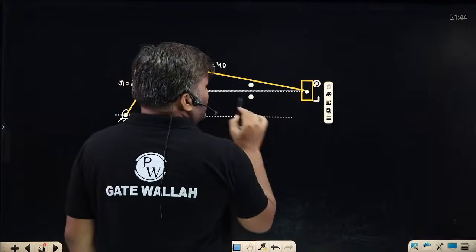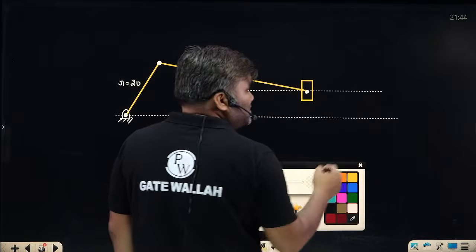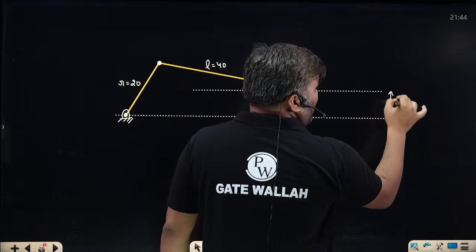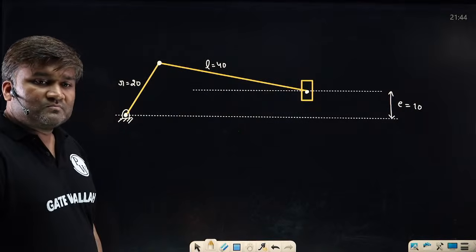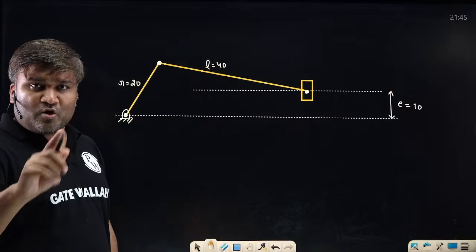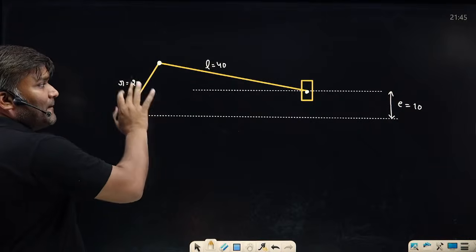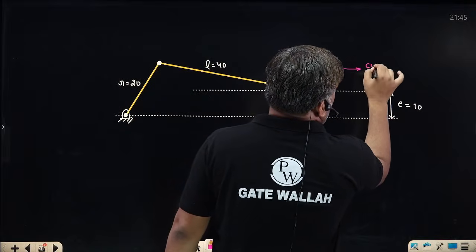But I am talking to you, the person who has asked me the question. The offset value they have given is 10. Take your calculator out. I don't have a calculator. For calculation I will be depending on you. First of all, where is the forward stroke? Sir, the forward stroke is here. Cutting is happening in this direction.